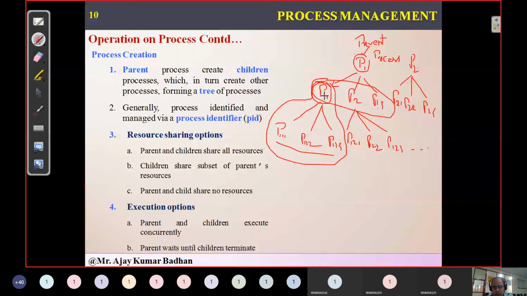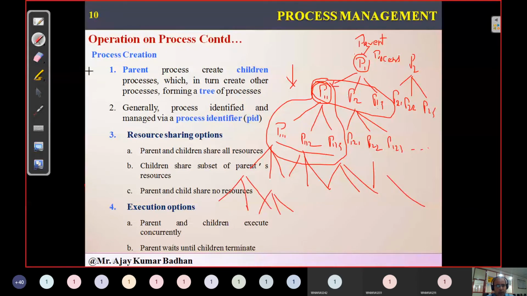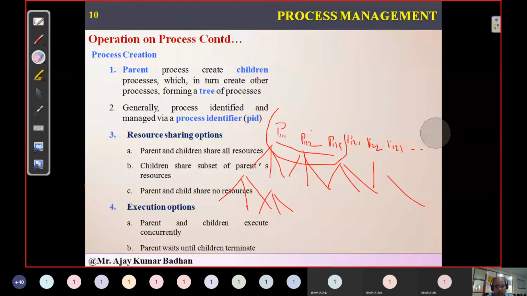As you can observe, this has taken the format of a hierarchy, like a tree. This became a tree, and this is creating another tree like this. So it became a tree kind of structure. In this way, we represent process creation, which has parent processes and child processes.